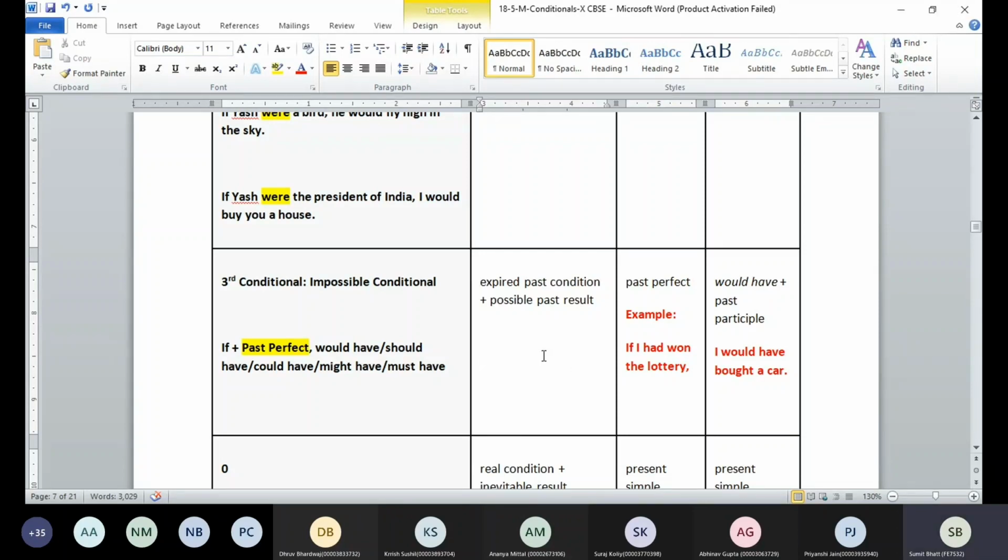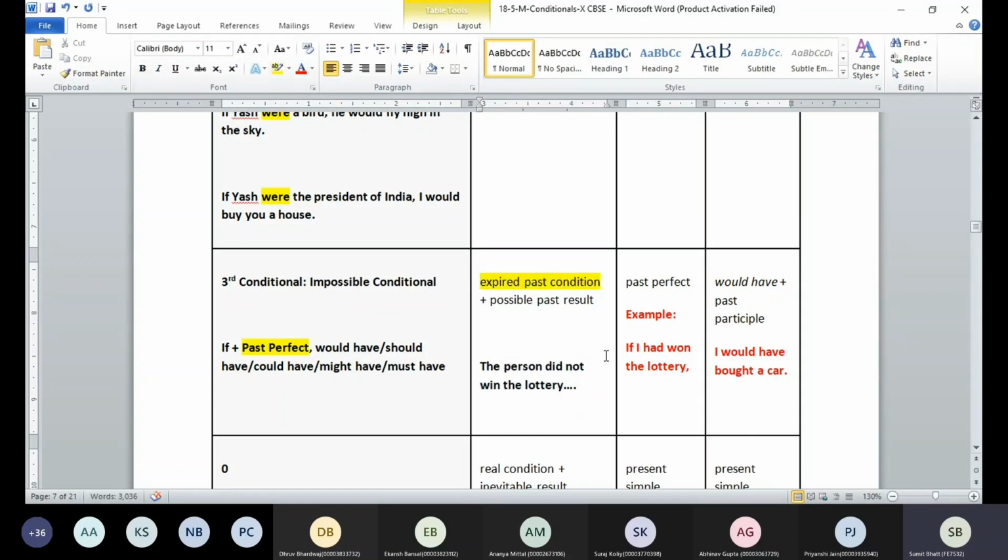The boy who had bought the lottery ticket. So suppose he loses the lottery. What has happened here? The person did not win the lottery. He bought the lottery ticket, but he did not win. So in that particular case, guys, we are referring to an expired past condition.